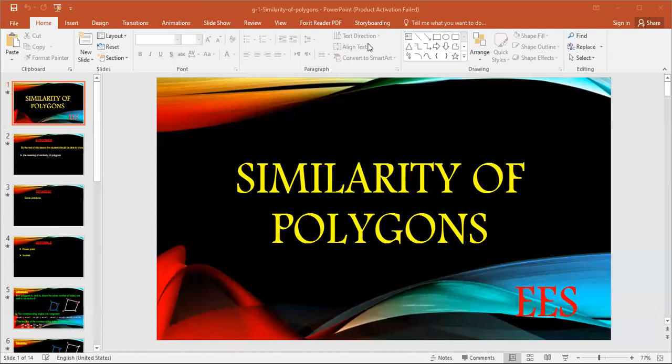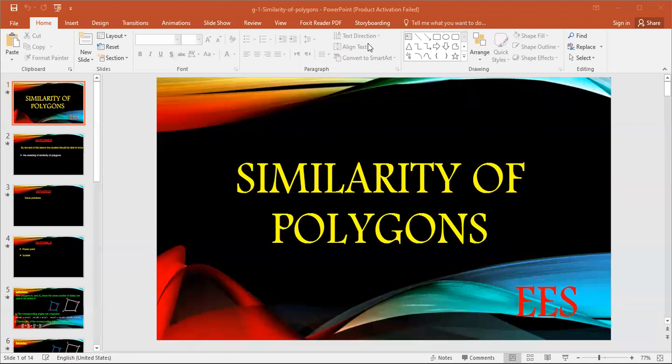Here, if the constant or the scale factor is more than 1, then polygon M1 is an enlargement of polygon M2, and K is called the enlargement ratio. If the constant is between 0 and 1, then polygon M1 is a shrinking of polygon M2, and K is called the shrinking ratio or minimization.